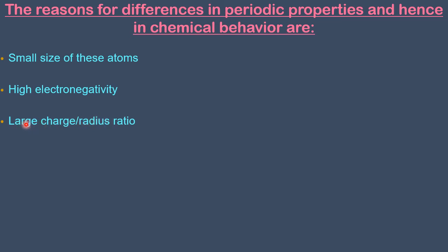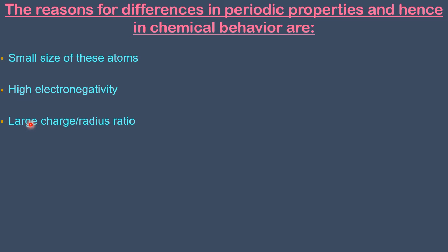What happens if it is large? If the ratio is large, it can polarize the chlorine ion. What do you mean by polarization? It can drag the electron of the chlorine instead of giving its electron to the chlorine to go for the ionic bond. How is an ionic bond formed? Ionic bond is formed by transfer of electron. This happens only with other members, but not with lithium.